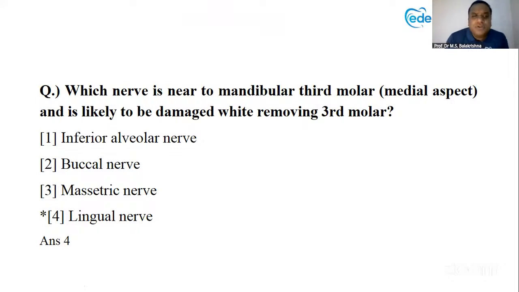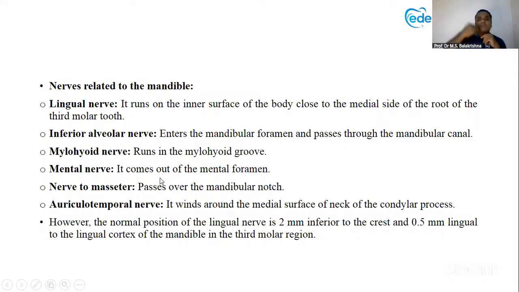Which nerve near the mandibular third molar is likely to get damaged while removing the third molar? The question is medial aspect. Medial aspect means inside aspect. Inside is your lingual nerve. So the answer is lingual nerve. The answer was already given here, by mistake it came. It is the lingual nerve, which is there on the medial aspect. So which nerve passes through which aspect, you can take a screenshot of this. You can learn this. Okay.